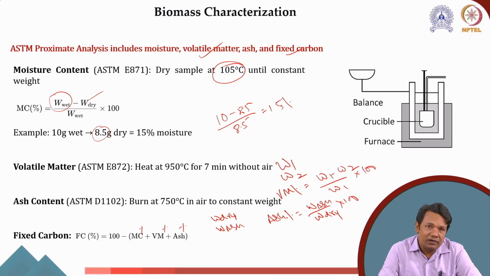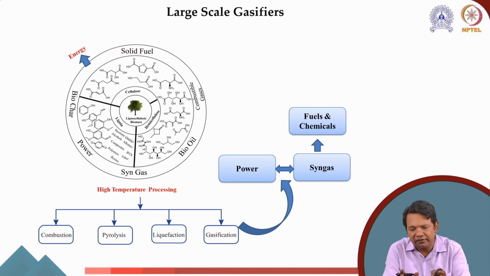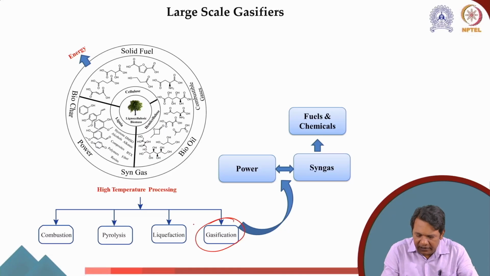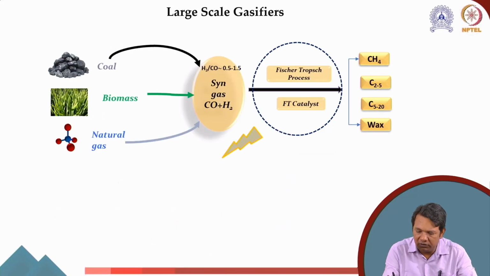Now, with this background, let's discuss why large scale commercial gasifiers are important and how we design them. As I told you in the beginning, gasification is a high temperature process. In this process, we make syngas, and syngas is used to produce power, or we can use it to make fuel and chemicals. To make fuel and chemicals, there are different processes. Like I told you, we usually have the Fischer-Tropsch process, by using which we can make methane, C2 to C5 alkanes and paraffins, or C5 to C20 like transportation grade oil.